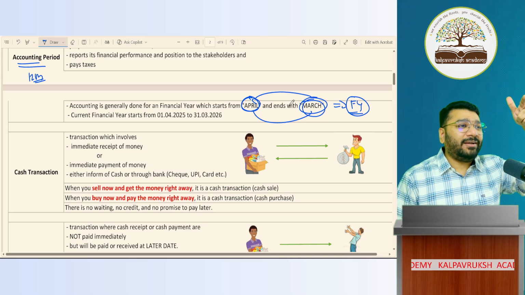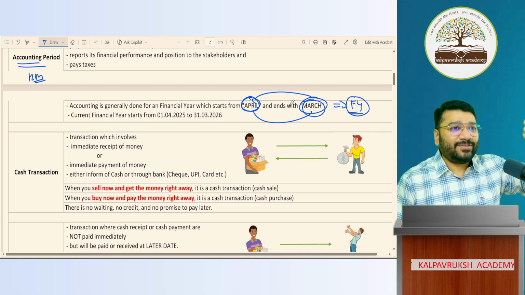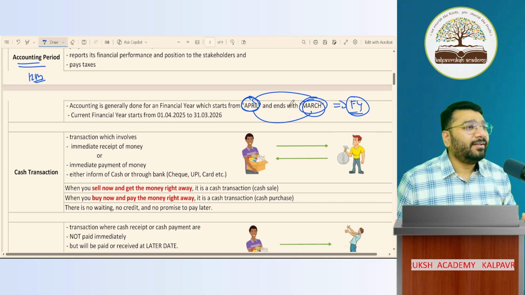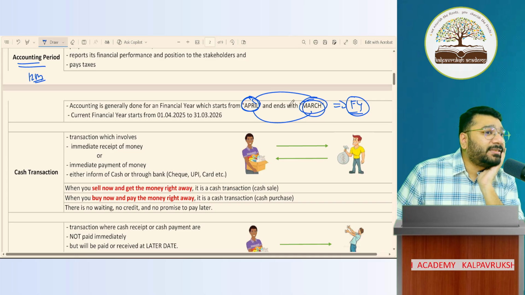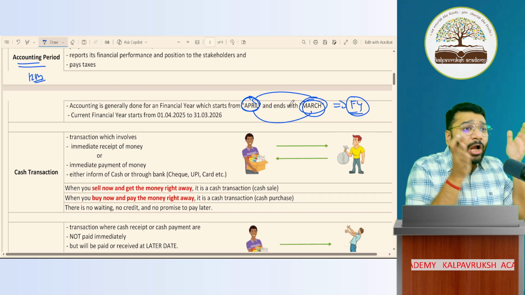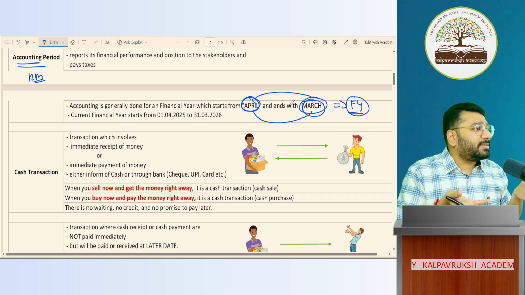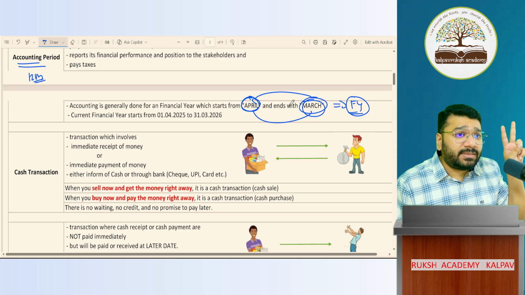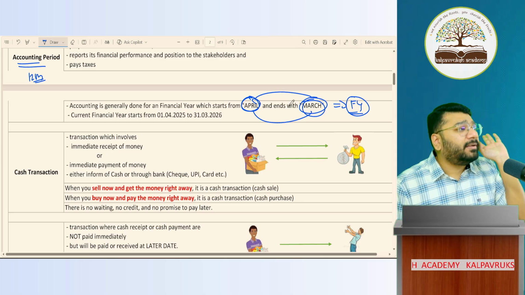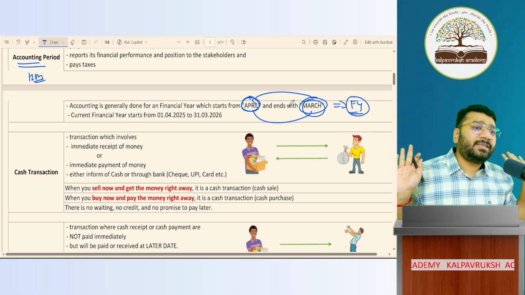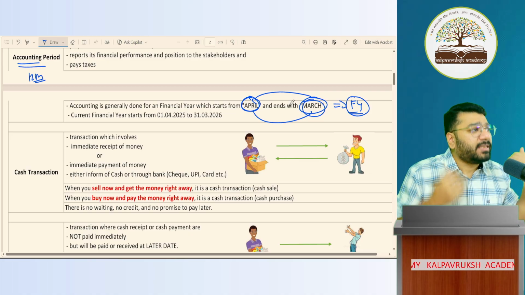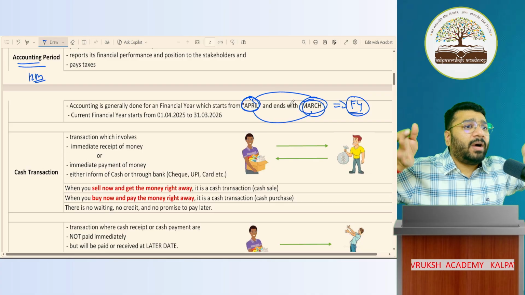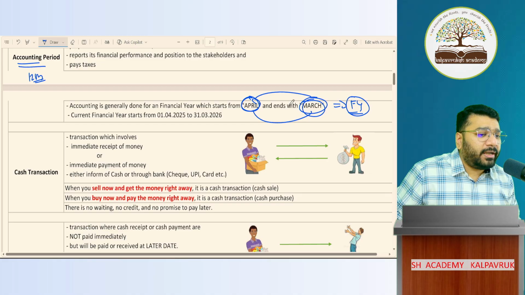Now you got how to calculate, Pratik? Or should I teach one more time? No. Got it now? Okay. April to mid November. How many months? 8.5 months. So the accounting period, reporting period, is 8.5 months. Can it be less than 12 months? Possible. So these are the two exceptional circumstances where your accounting period can be less than 12 months. Otherwise, it is 12 months. Apart from these two instances, when the business is continuing for multiple years, it is April to March. How many months? 12 months. Got it, not got it?